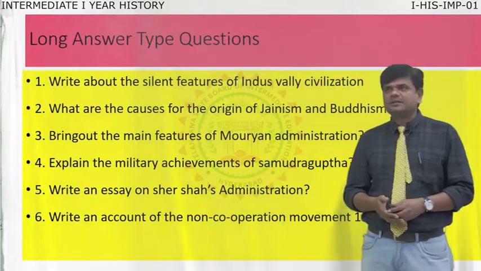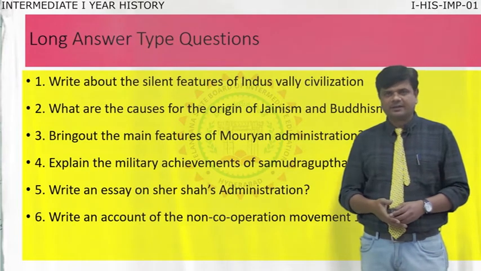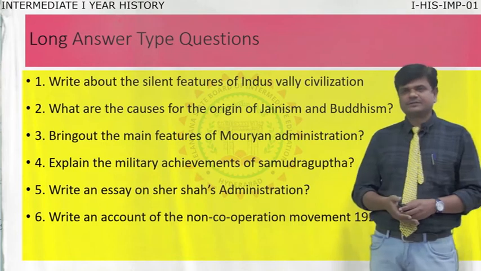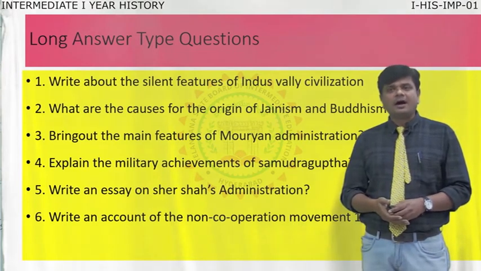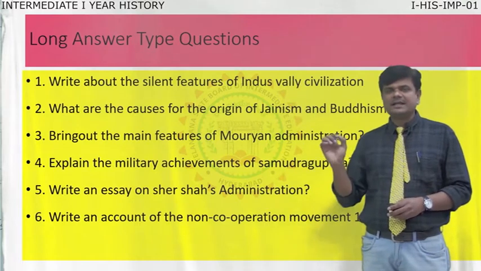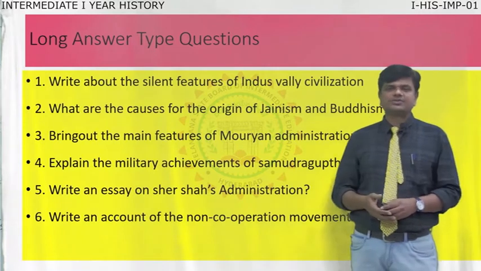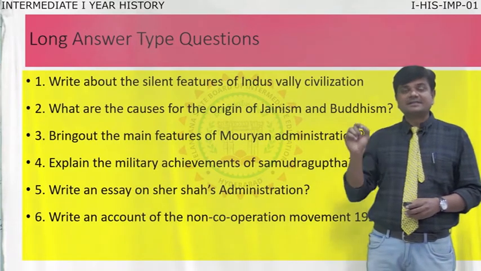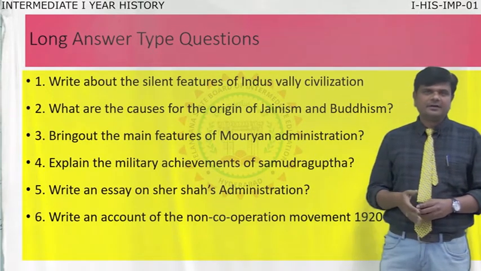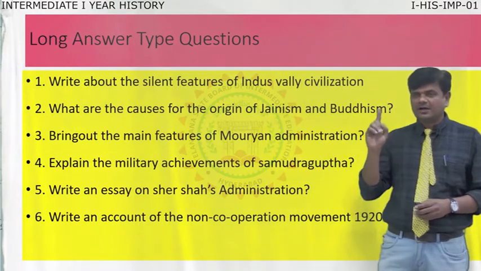Just look here, total 6 questions are available in section A. These are called long answer type questions. Now I am reading the first question: Write about the salient features of Indus Valley civilization. That is the first question.